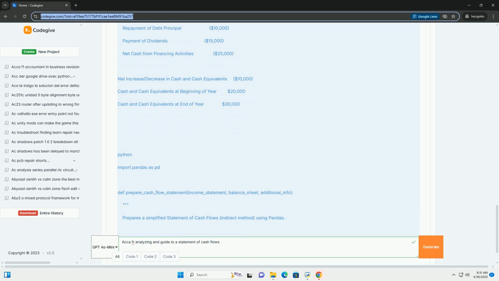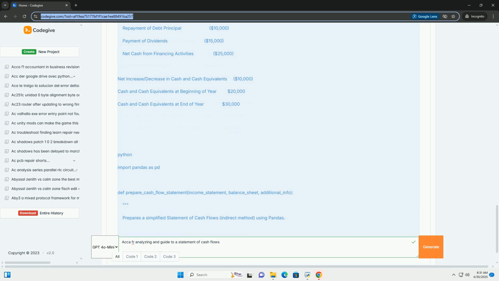ACCA study materials: consult your ACCA study materials for detailed explanations and examples. Financial accounting textbooks: refer to reputable financial accounting textbooks for a comprehensive understanding of the subject. Investopedia, https://www.investopedia.com, a great source for financial definitions and explanations.